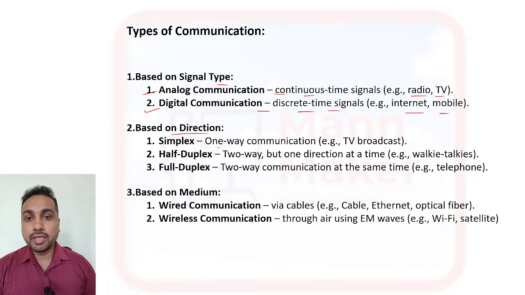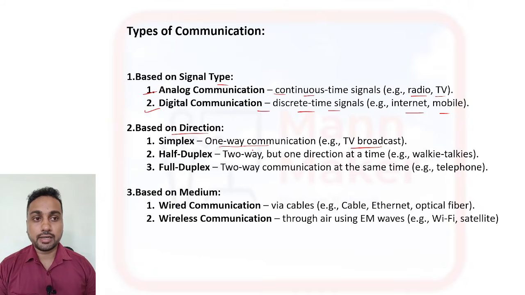Based on direction, we have three ways. Either we can transfer our information in one-way communication. One-way communication means we can only transmit or only receive the signal. We can't reply. Like television broadcasting, where we watch news and live match telecasts.